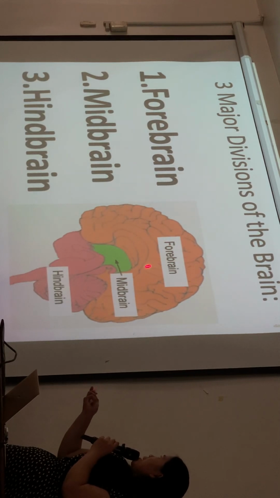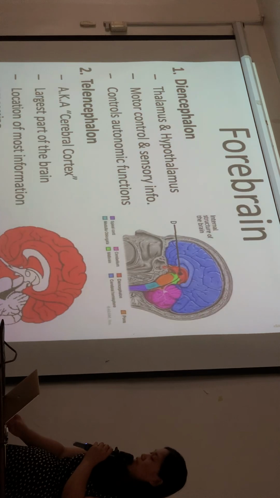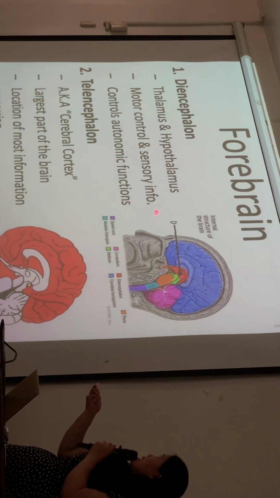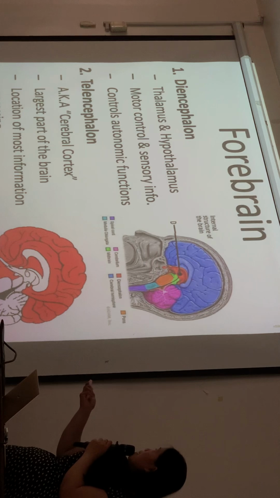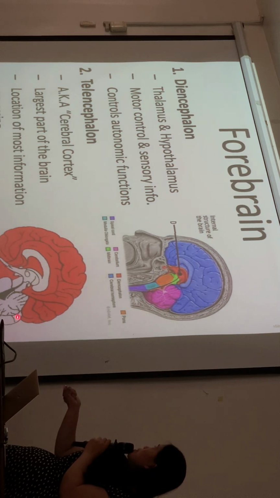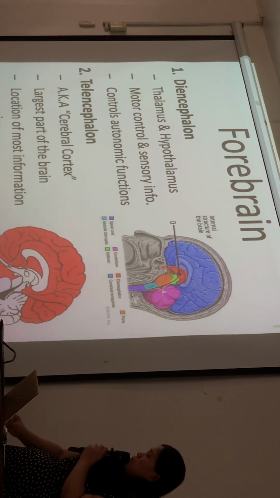You have the forebrain, midbrain, and the hindbrain based on development. For the forebrain, you have the diencephalon, which is composed of the thalamus, hypothalamus, and controls autonomic functions, and the cerebral cortex. Okay, you have the diencephalon and then the cerebral cortex, the largest part of the brain for information processing.